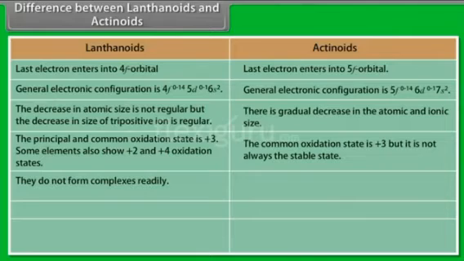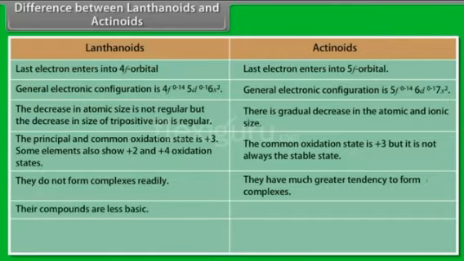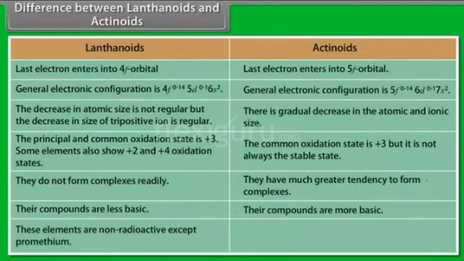Lanthanoids do not form complexes readily, whereas actinoids have much greater tendency to form complexes. Compounds of lanthanoids are less basic, whereas compounds of actinoids are more basic. Lanthanoids are non-radioactive except promethium, whereas actinoids are all radioactive.